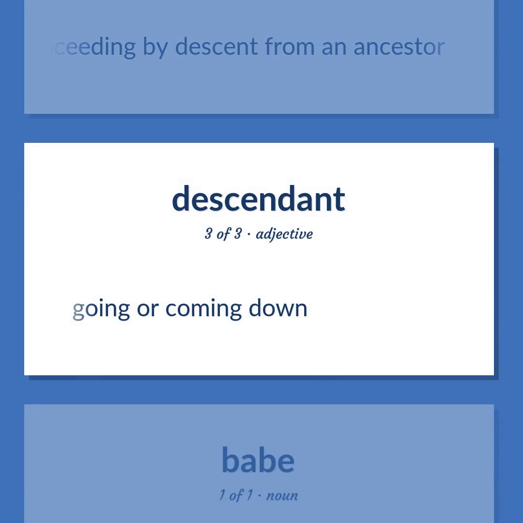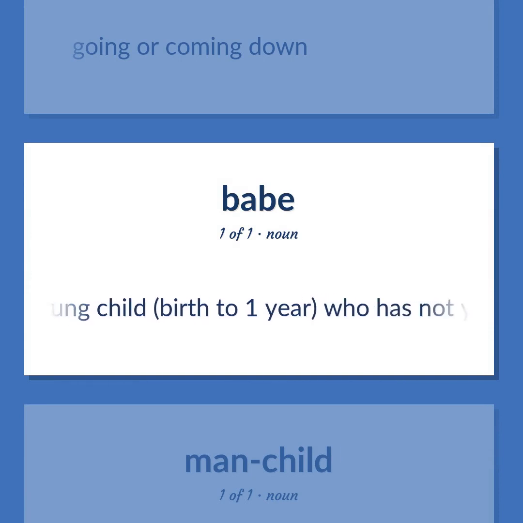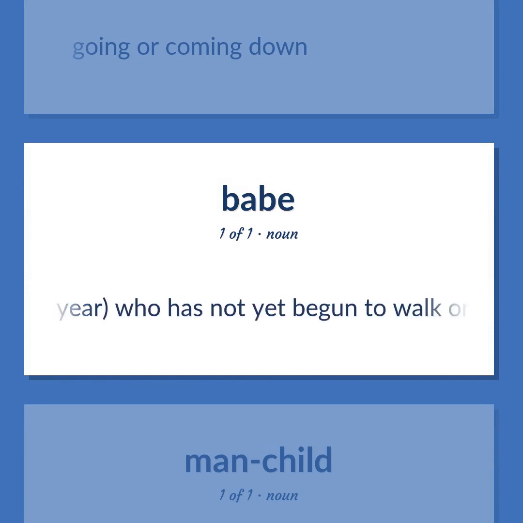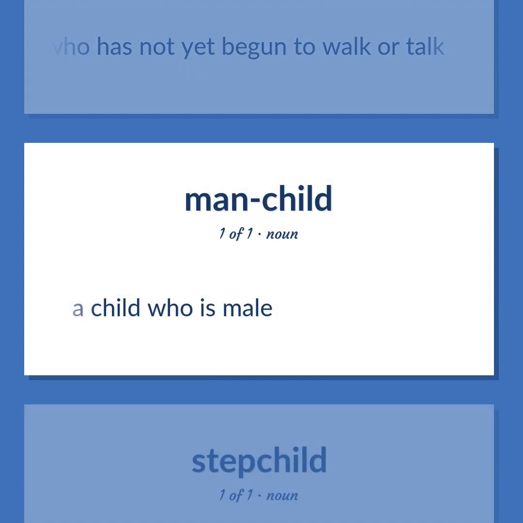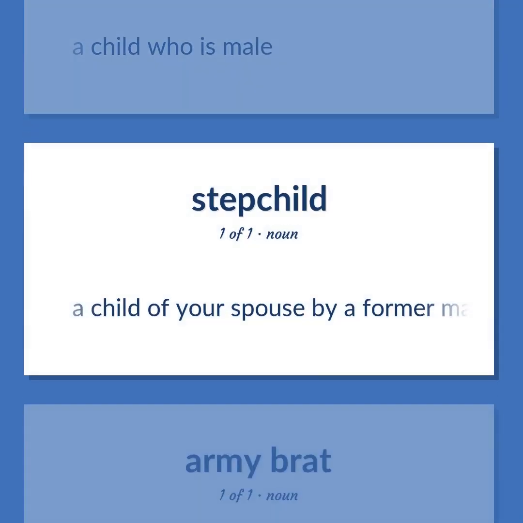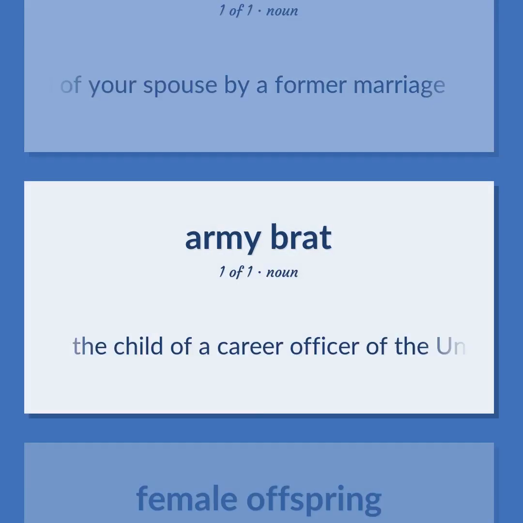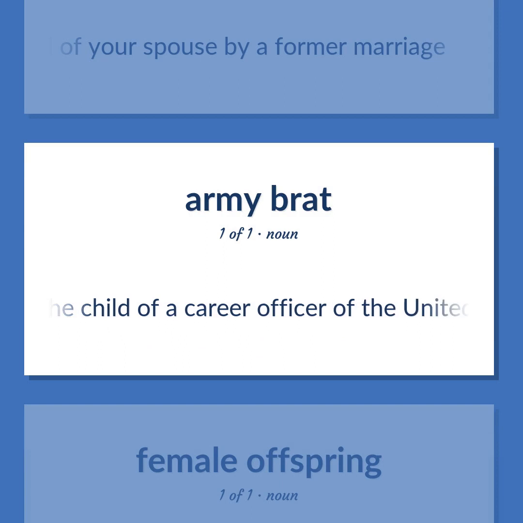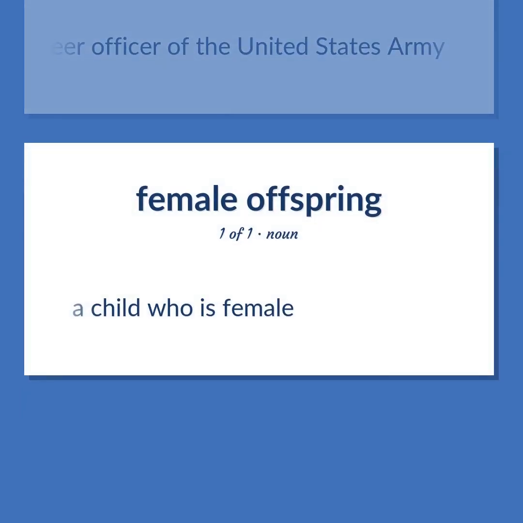Going or coming down. A very young child, birth to 1 year, who has not yet begun to walk or talk. A child who is male. A child of your spouse by a former marriage. The child of a career officer of the United States Army. A child who is female.